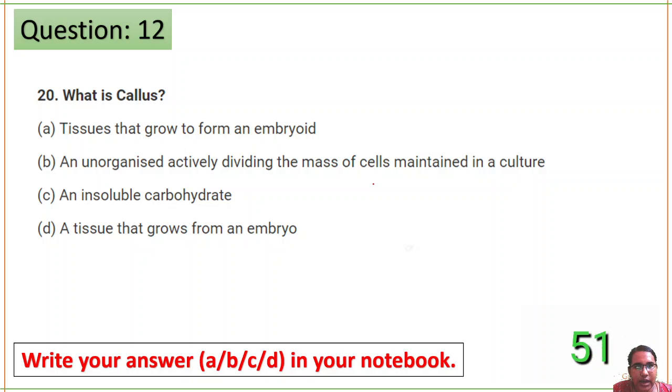See, guys, don't think that if I'm asking you these questions, it means it will come in GATE or it has already come in GATE. These questions are to check whether you've understood the concept, whether you are listening in the class. It is just a practice session based on whatever I have taught you now. So we will prepare you for even difficult questions in the test series, in the PYQs. So you have a lot of opportunities, so don't think in that way. So the correct answer for this question is option B, undifferentiated cells, dividing cells.